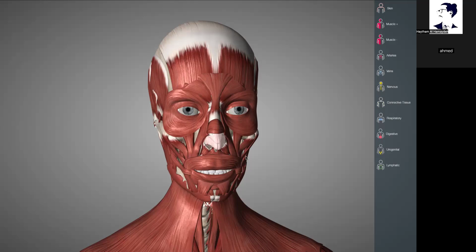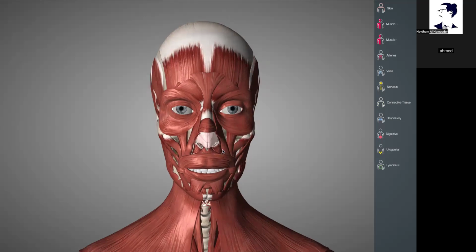The muscles of the eye and its surrounding area consist of orbicularis oculi and corrugator supercilii. The muscles of the ear consist of anterior, posterior, and superior auricularis muscle. The muscles of the nose consist of nasalis, depressor septi nasi, and procerus. Muscles of the mouth generally consist of buccinator and orbicularis oculi. No, sorry, orbicularis oris. Now it can be subdivided into upper area and lower area.